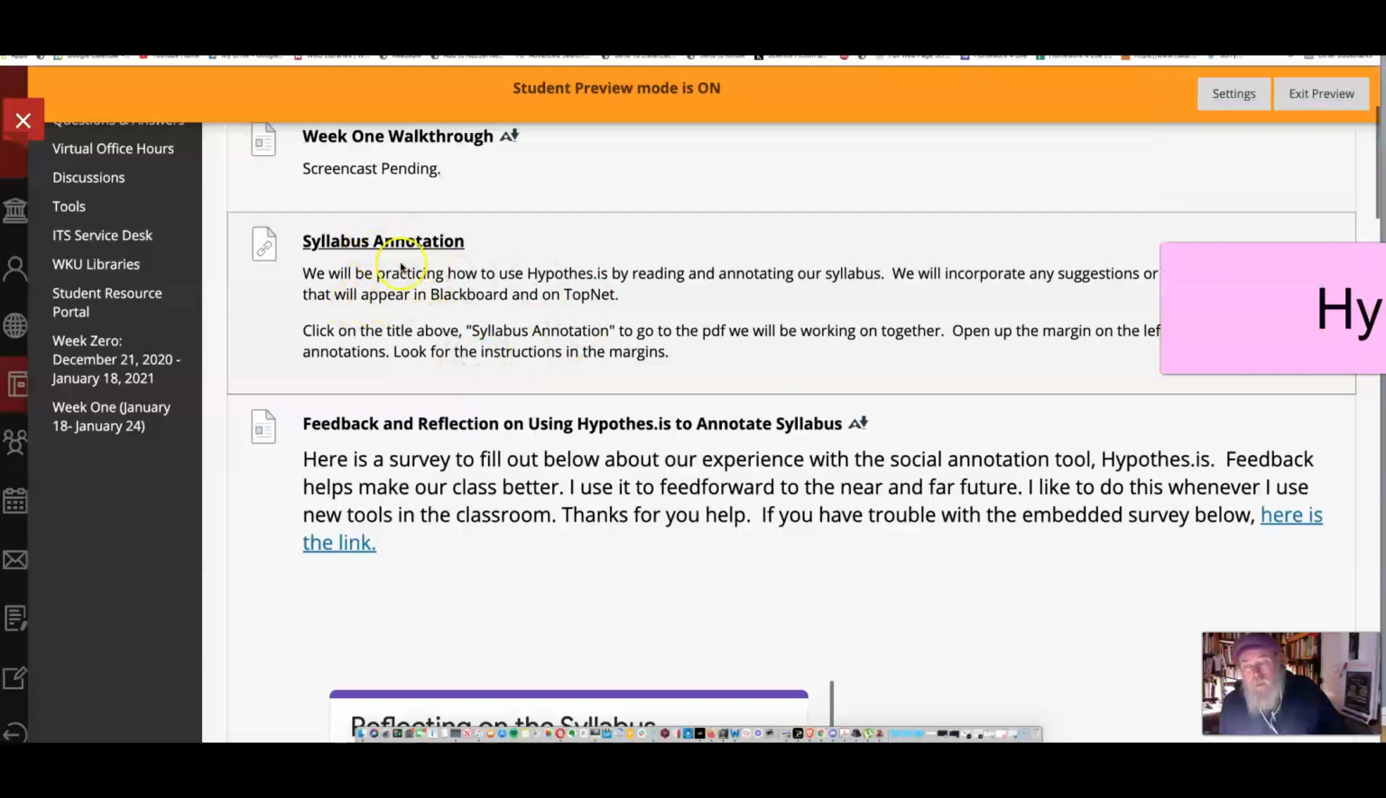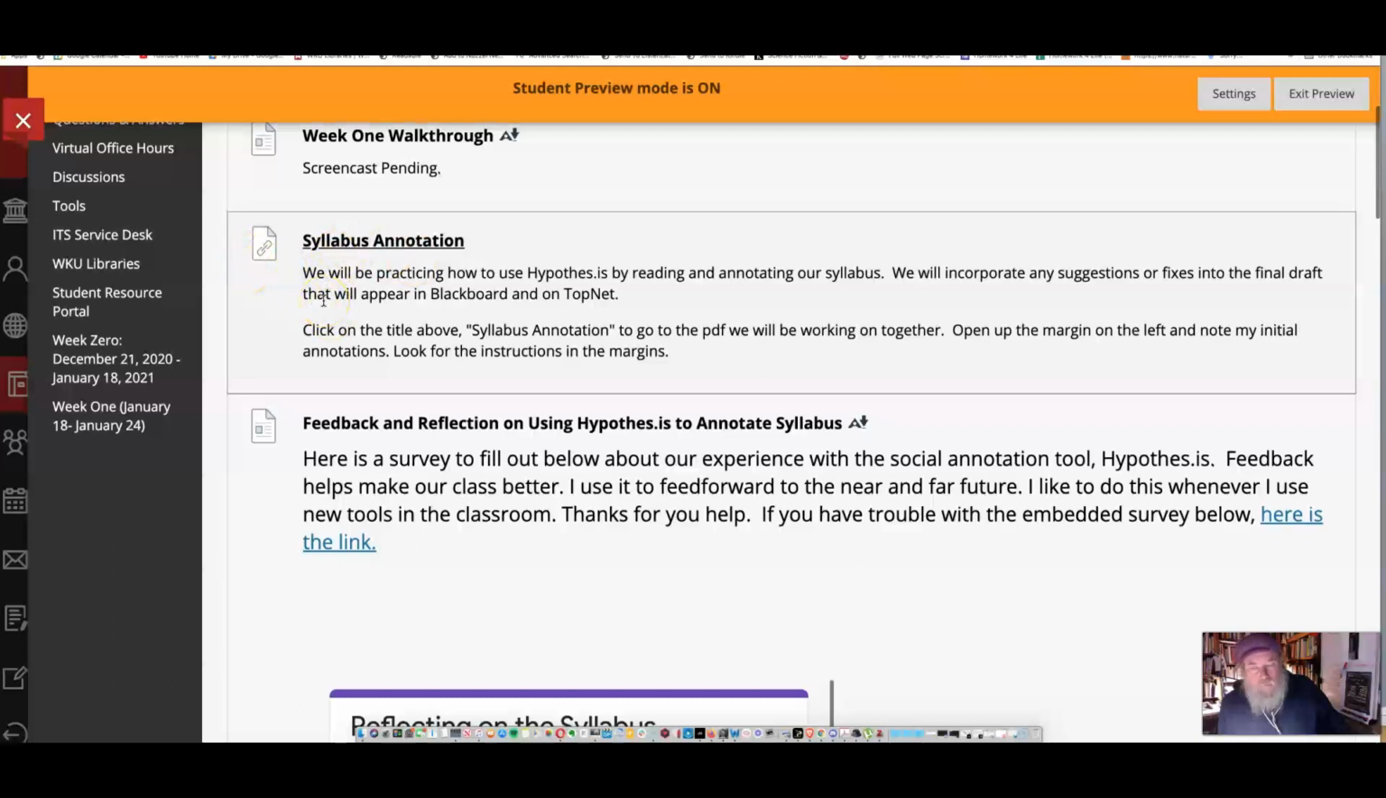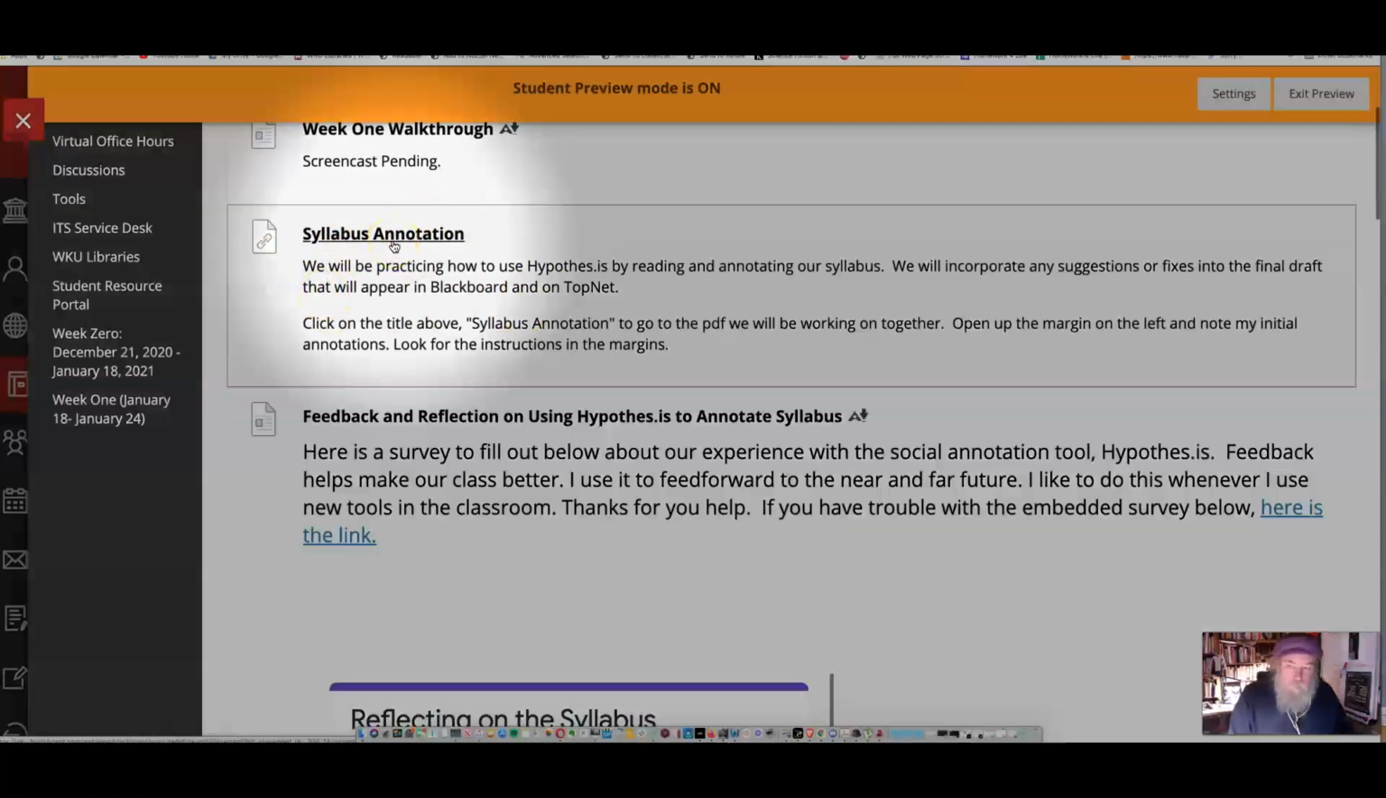But the first item here is syllabus annotation. I will have a separate screencast on how to do this, and it'll be real short. In fact, I may even get part of that discussion right now. So you wonder, well, how do I do that? There's no links or something. You simply click right there, syllabus annotation.